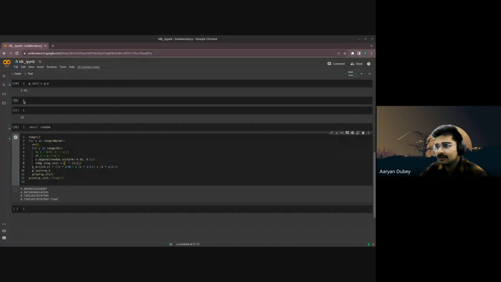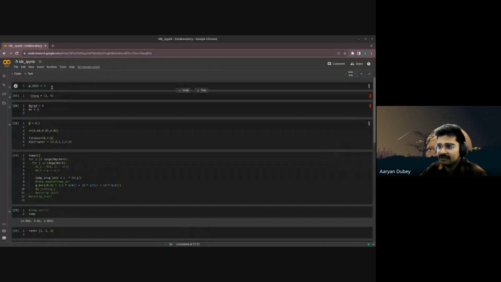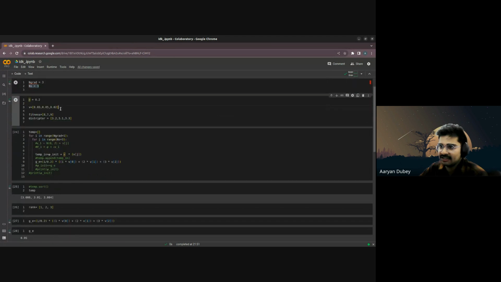Yeah. So it's something like this. So theta init is 3. We have a random value, C target, like the number of gradients. Let's just say I'm doing 1, ns is equal to 3. This is the Gaussian distribution value randomly selected. It says that the mean should be 0, so that's why I selected 0.3, 0.05, 0.02, so it could be very close to 0. Then the fitness value 879, just a random value. The descriptor is the novelty score that they give, super random.